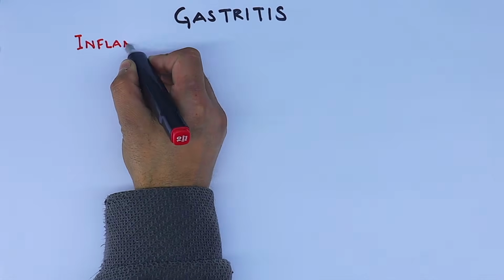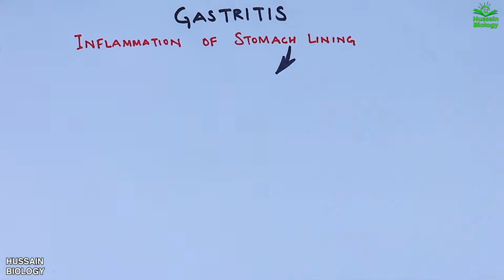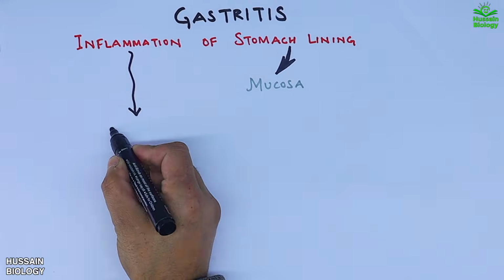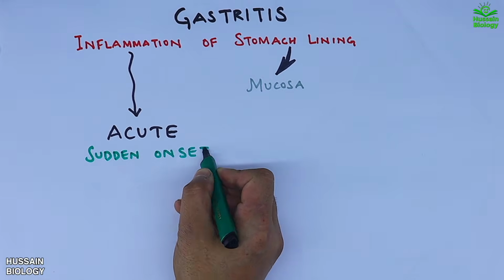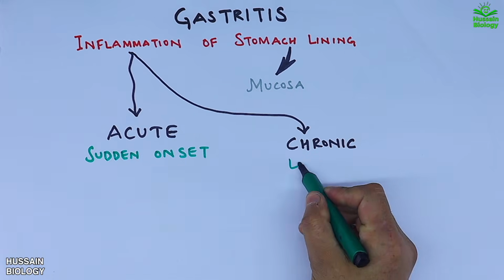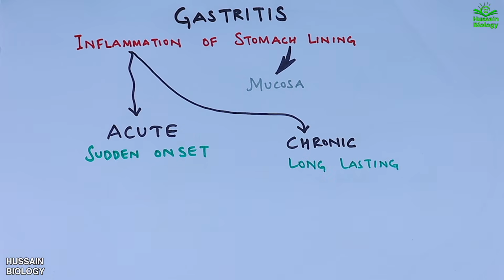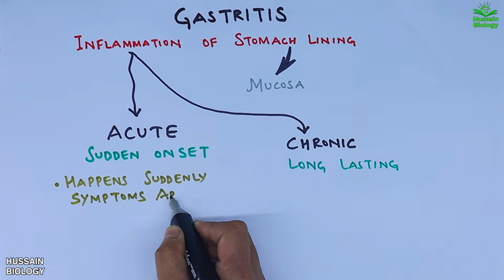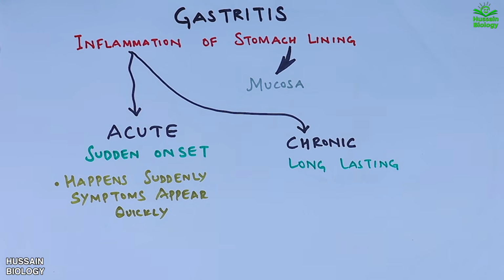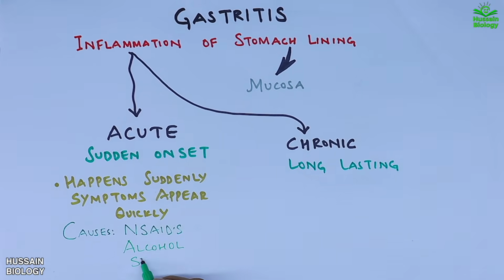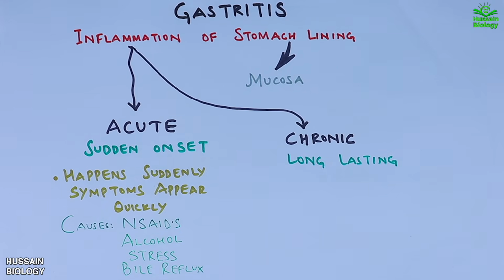Gastritis is the inflammation of the stomach lining, that's the mucosa. It's either acute, that occurs due to sudden onset, or it's chronic, that's long lasting. Acute gastritis happens suddenly and symptoms appear quickly. Most of the causes of acute gastritis are NSAIDs, alcohol, stress, bile reflux, and smoking.